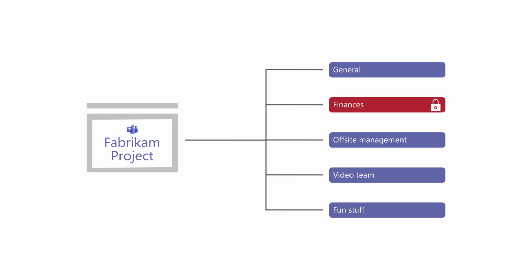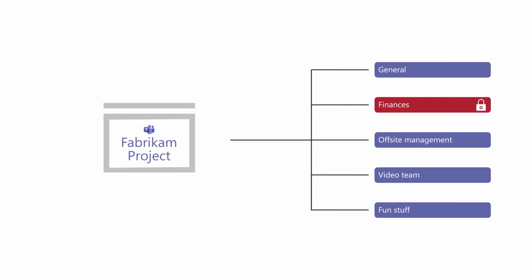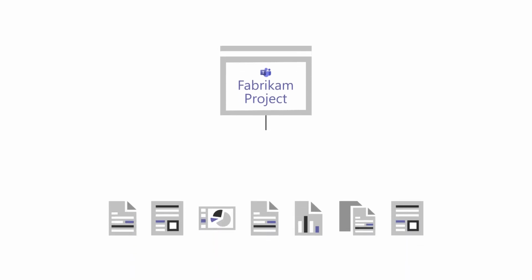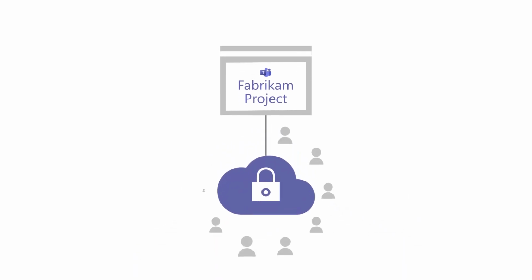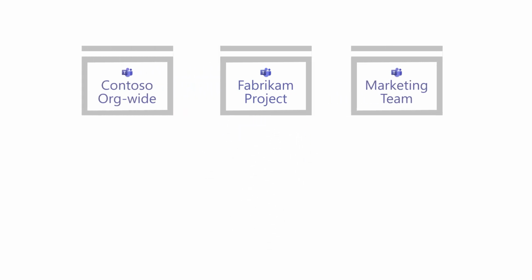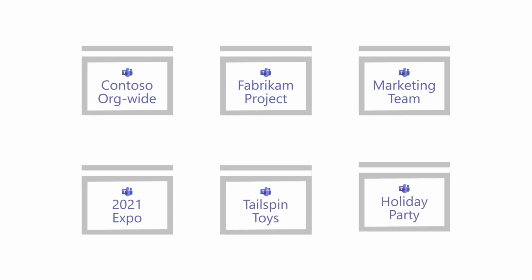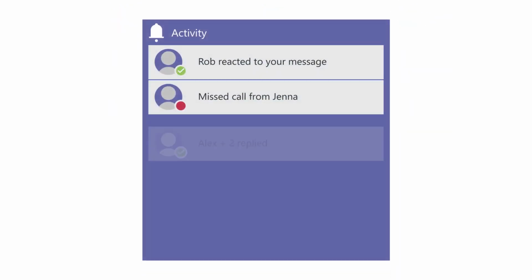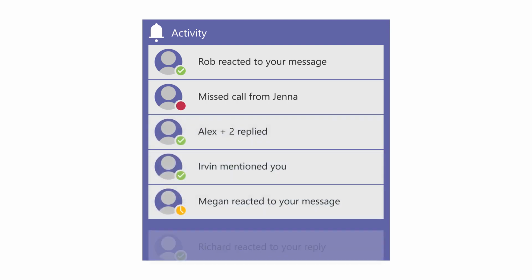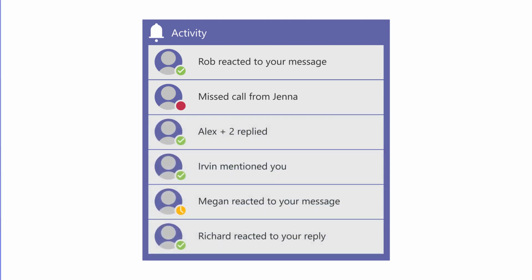Make a channel private to secure sensitive information or conversations. The files you add to a team are securely stored in the cloud so that everyone can get to them and work on them together from any device. Create teams for all of your projects with new members and guests and organize it how you like. Then stay on top of all your new messages, replies, app mentions, likes, and voicemails with the Activity tab.